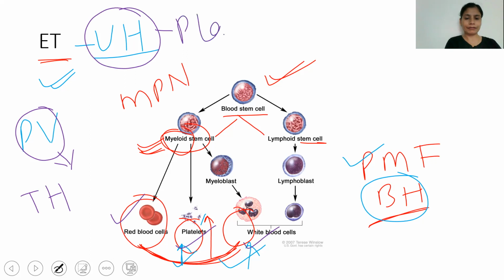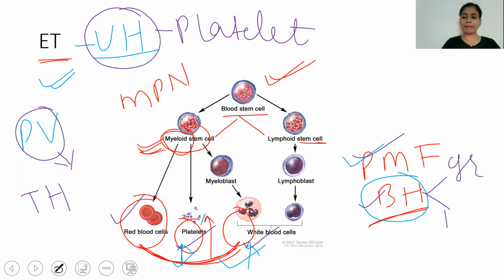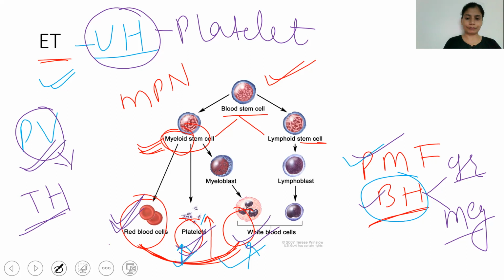Platelet. And in primary myelofibrosis there is a bilinear hyperplasia, and the lineages are granulocytic and megakaryocytic. So there are more and more platelets and WBC except lymphocytes. And polycythemia vera is trilineage hyperplasia, so all the cell series are going to increase.